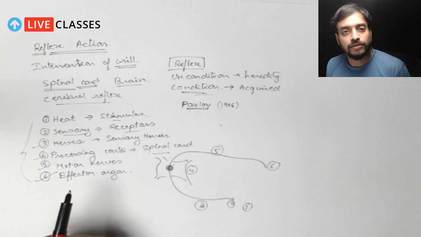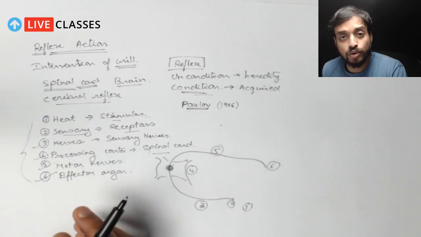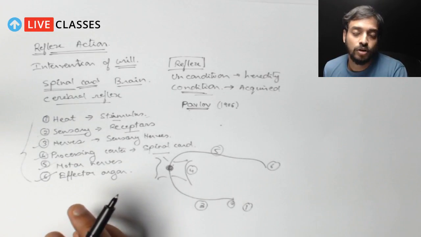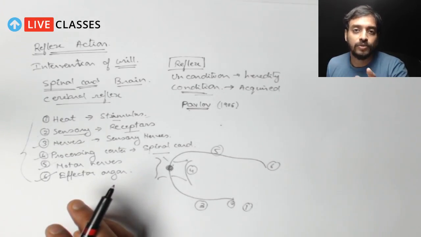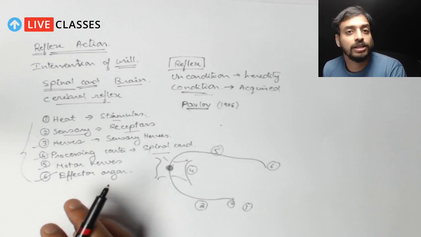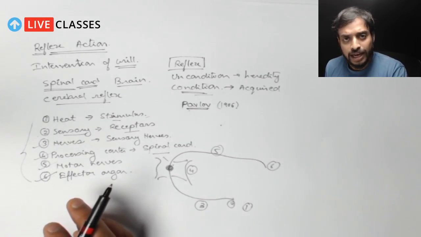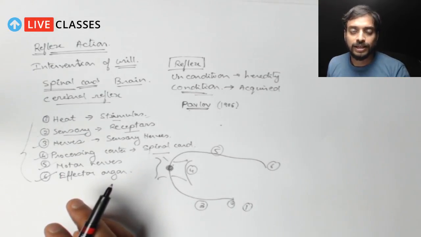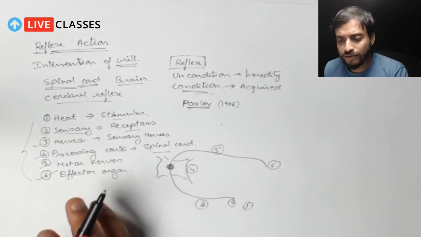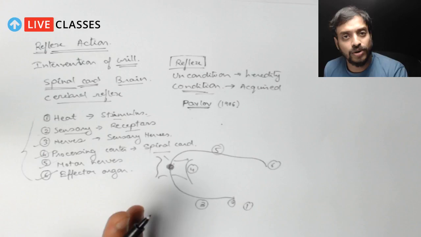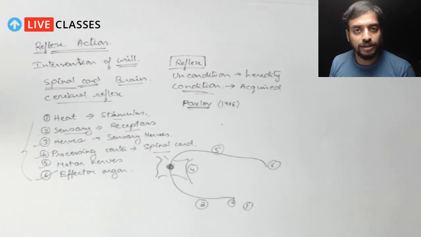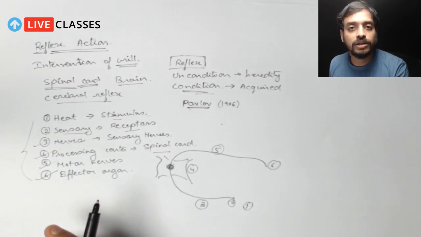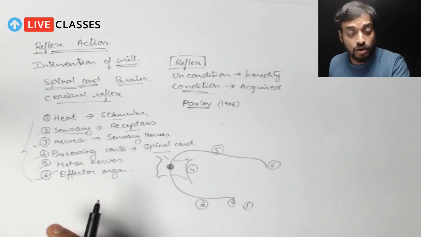What he observed was that whenever food is in front of a dog, its tongue comes out and saliva is secreted, right? It doesn't happen when there is no food. So every time before giving the food, he rang the bell, gave the food, rang the bell, gave the food. One fine day, after many days of this trial, he rang the bell but did not give the food. Interestingly, he observed that saliva was secreted by the dog.